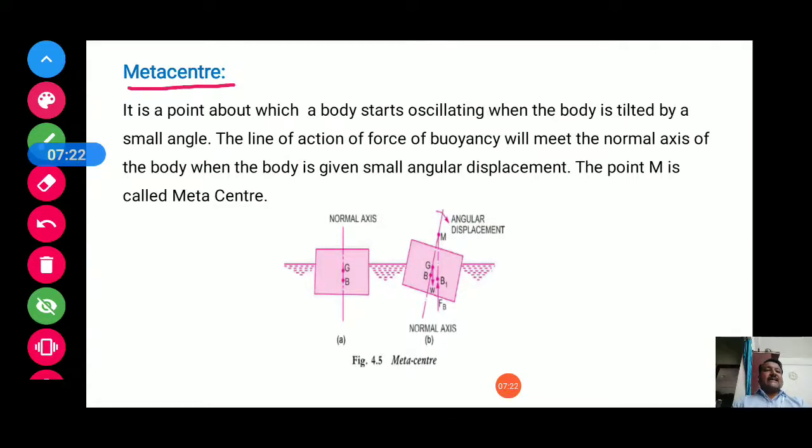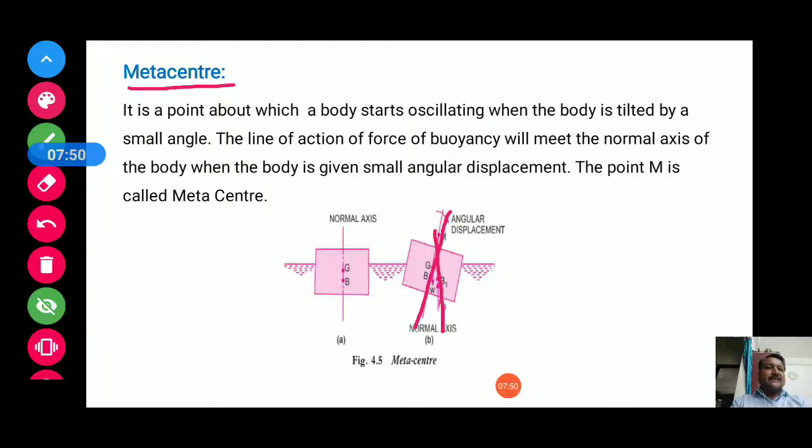The line of action of force of buoyancy will meet the normal axis of the body when the body is given a small angular displacement. The point M is called the metacenter. Now see, this is the line of action of buoyancy, and this one is the angular displacement.